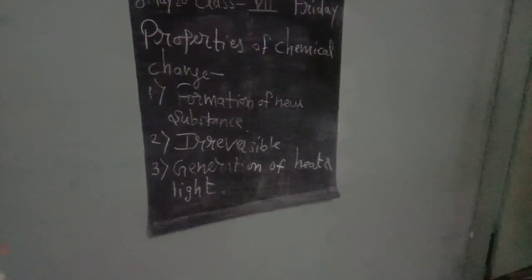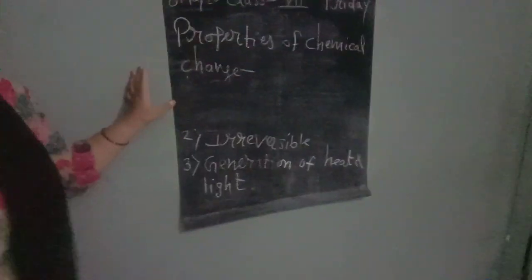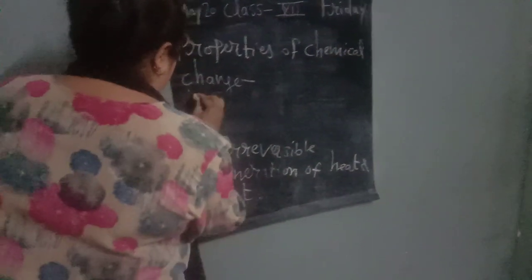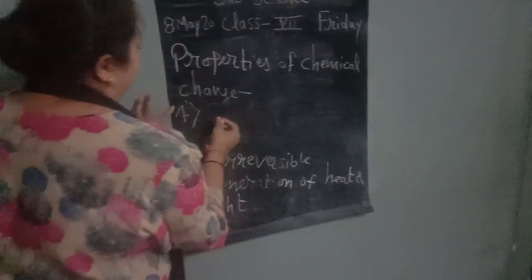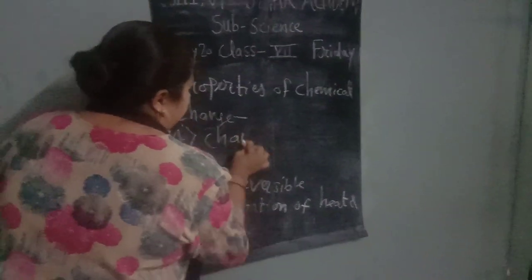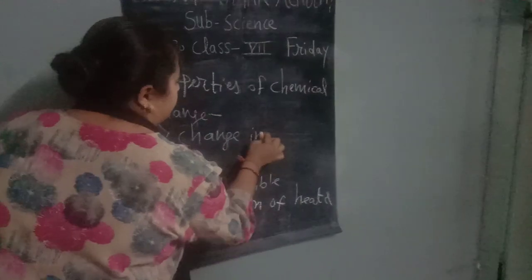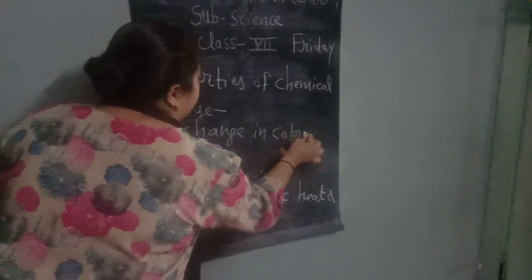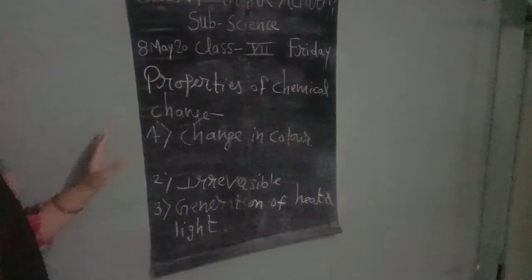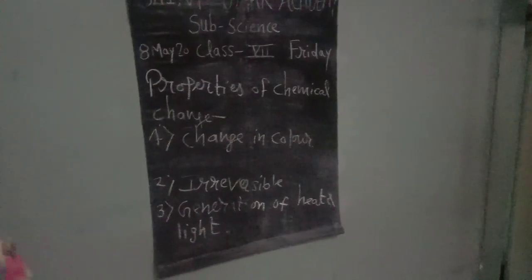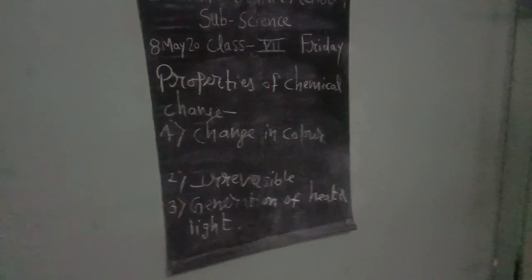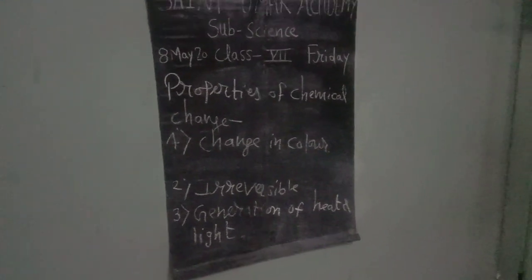Now the next one is change in color. In most chemical changes, there is a change in color. For example, look at this iron.